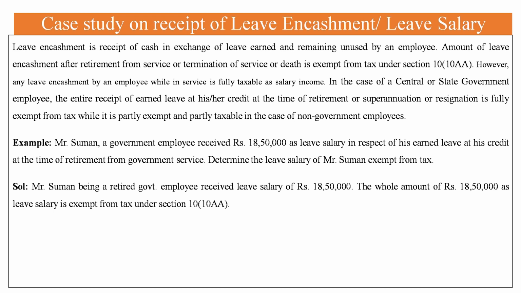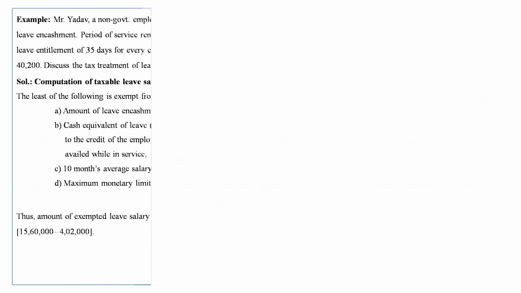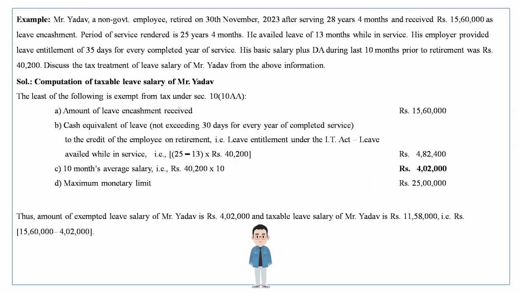Leave encashment. We take the example. Mr. Suman, a government employee, received 18,50,000 as leave salary in respect of his earned leave at his credit after retirement from government service. As Mr. Suman is a government employee, it is fully exempt from tax. Total amount received as leave salary 18,50,000 is fully exempt from tax. Mr. Jadhav, a non-government employee, retired after serving 28 years 4 months, that is completed years of service is 28 years, and received 15,60,000 as leave encashment.